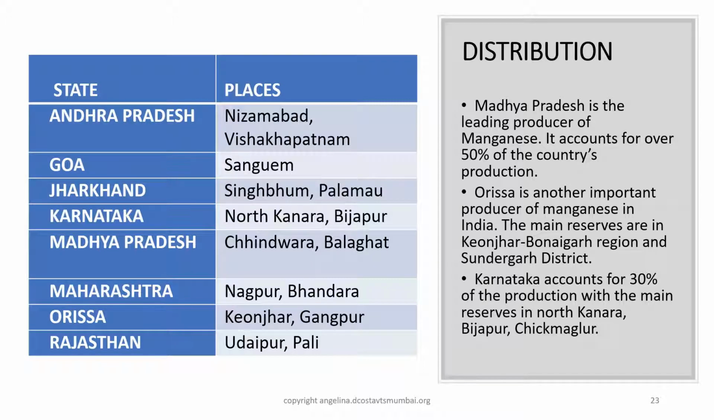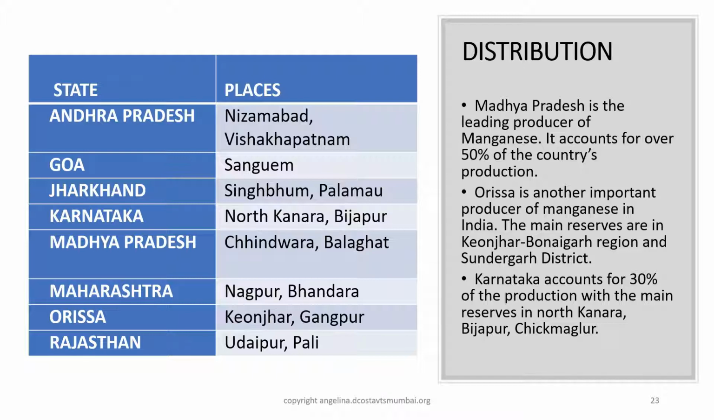Let us take a look at the distribution of manganese in India. Madhya Pradesh is the leading producer of manganese. It accounts for over 50% of the country's production. Odisha is another important producer of manganese in India. The main reserves are Keonjhar-Boynagar region and Sundargarh district. Karnataka accounts for 30% of the production with the main reserves in North Kannada, Bijapur and Chikmagalur.